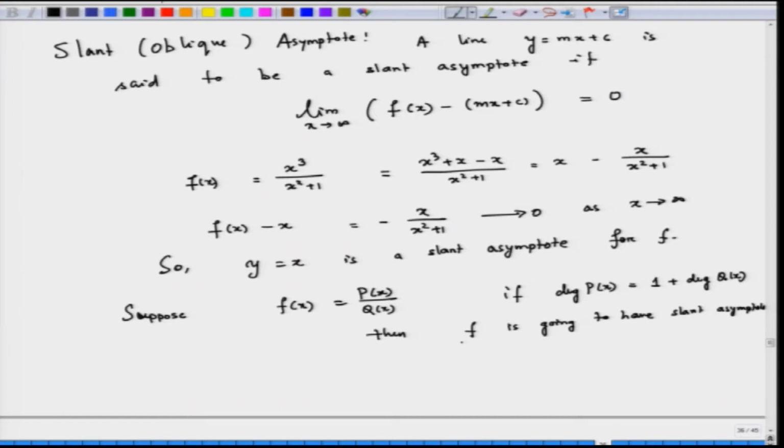Here there is abuse of notation; f means the curve, the graph of f, the curve x f x.